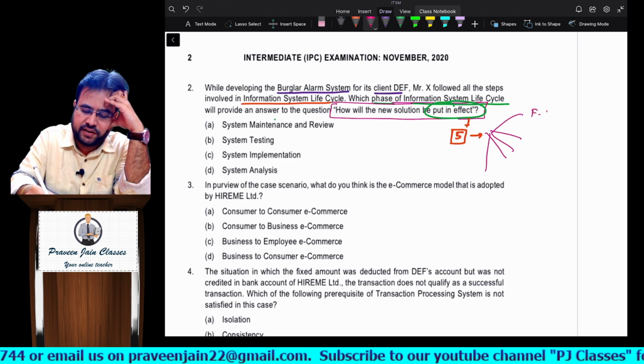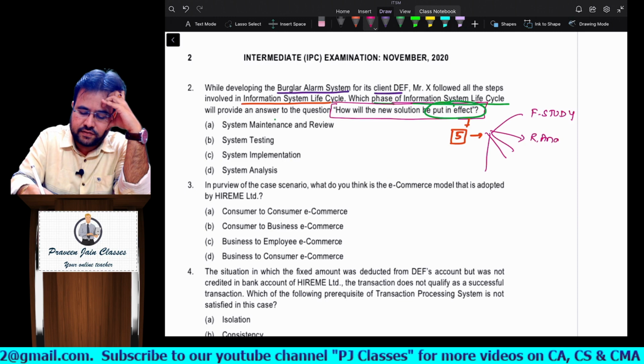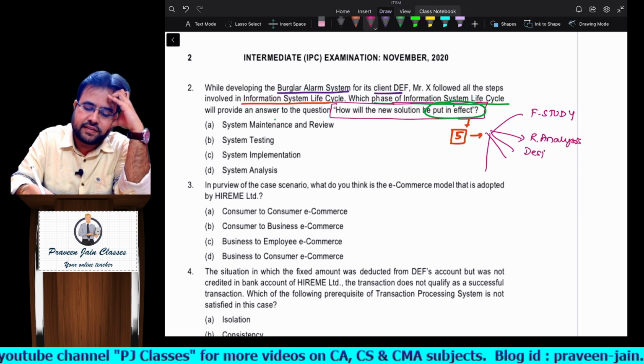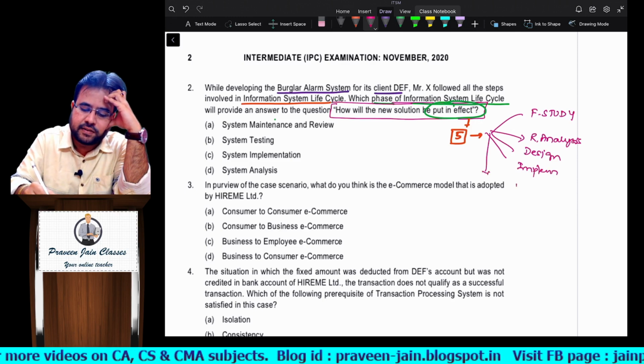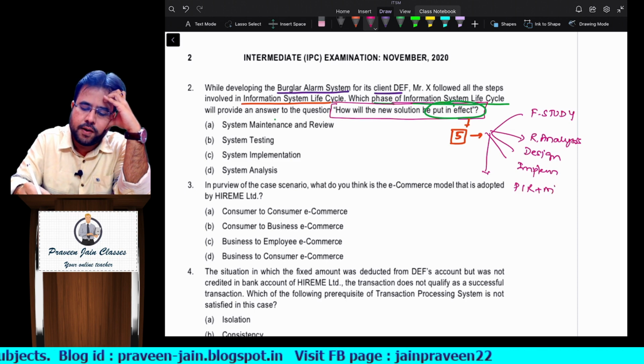One is feasibility study. Second is requirement analysis. A better word is system requirement analysis. Then system design, then system implementation, and last there is something called post implementation review, sir. Post implementation review plus maintenance.